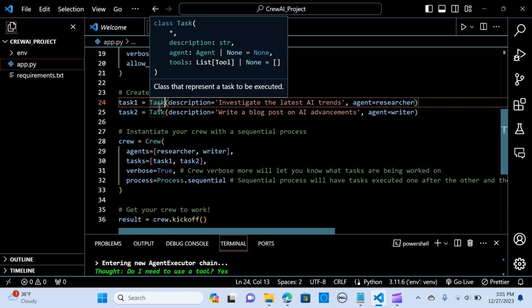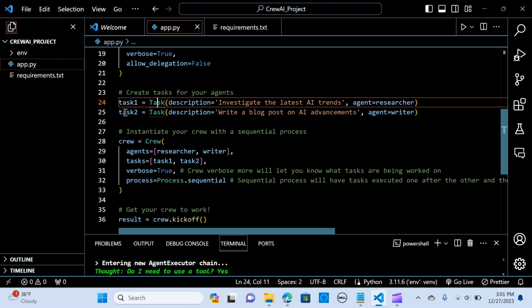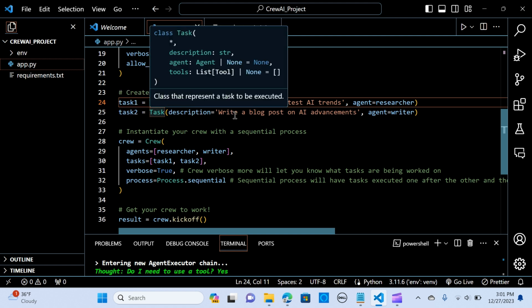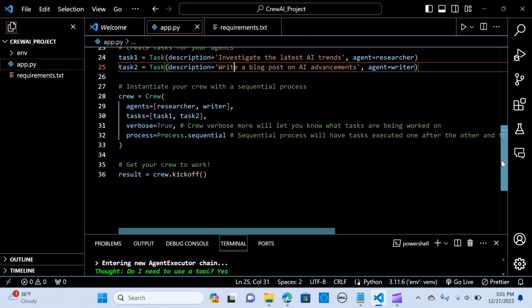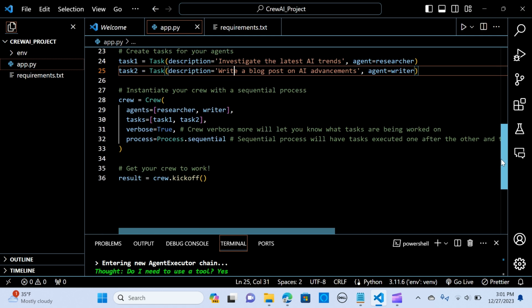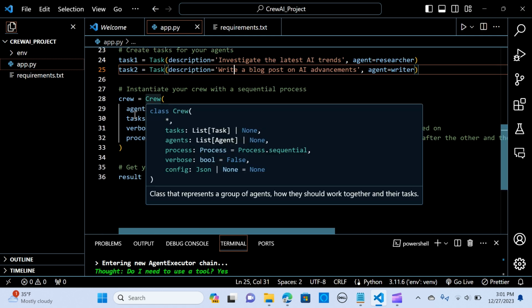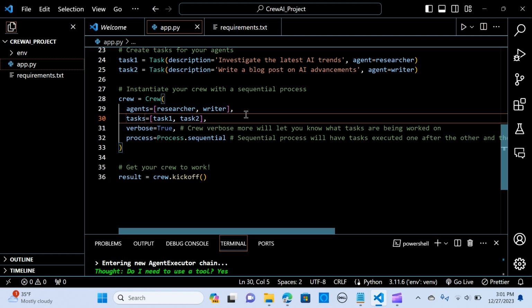And here you have the option to create tasks for your agents. So you can say task one, task two, and you pass in your description, investigate the latest AI trends, and the agent is the researcher. You pass on tasks to different agents to assign. And the next one is write a blog post on AI advancement, and you pass that to the writer. So you can make this more complex by assigning different tasks and inputting different agents for different cases.